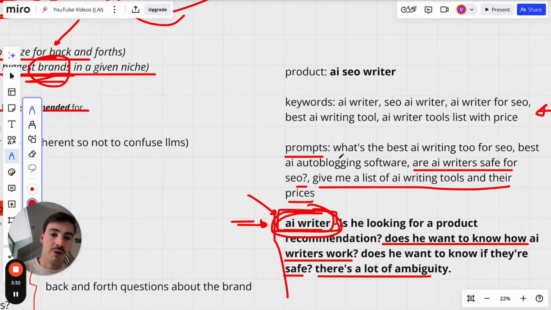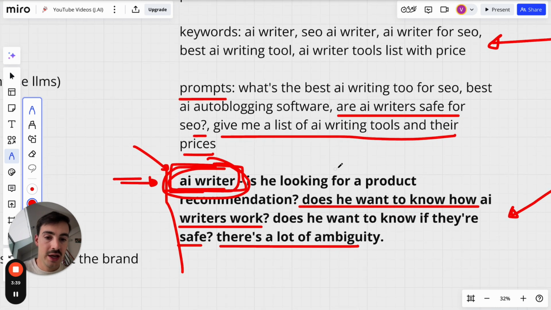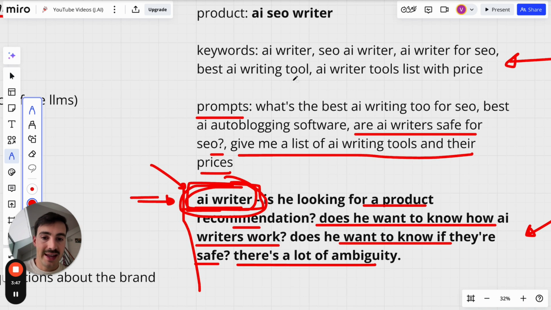So you'll search for prompts. What a prompt is essentially is a long tail version of your keywords with a bunch more context. Because if you don't give it context, it doesn't know what you're looking for. It doesn't know if you're looking for a product recommendation, if you want to know how they work, or if you want to know if they're safe. So you want to give it exact prompts.